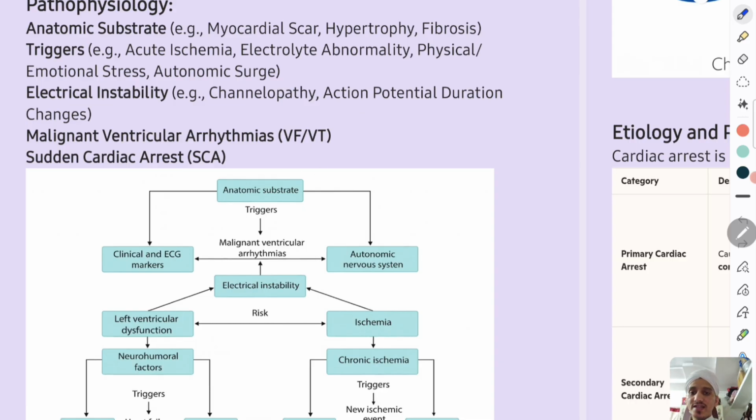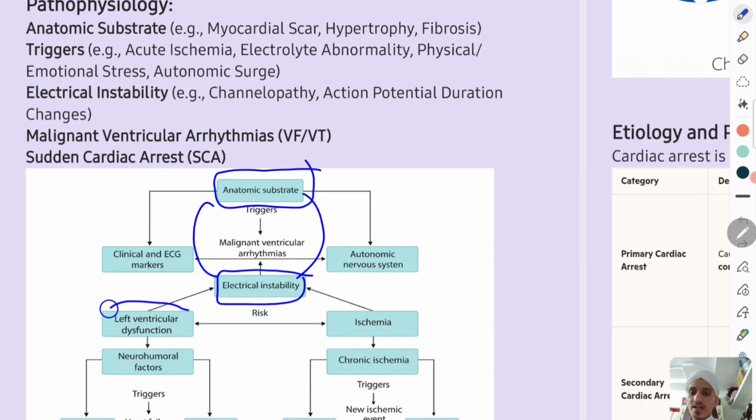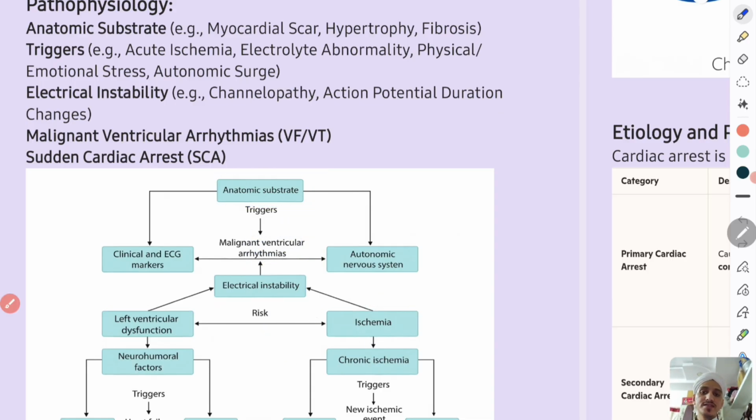So at the baseline there will be an anatomical substrate and electrical instability. Causes for these two will be left ventricular dysfunction and ischemia. Basically, left ventricular dysfunction and ischemia cause the anatomic substrate and electrical instability, and some trigger factor will generate malignant ventricular arrhythmias, and that will lead to cardiac arrest. That is the mechanism.